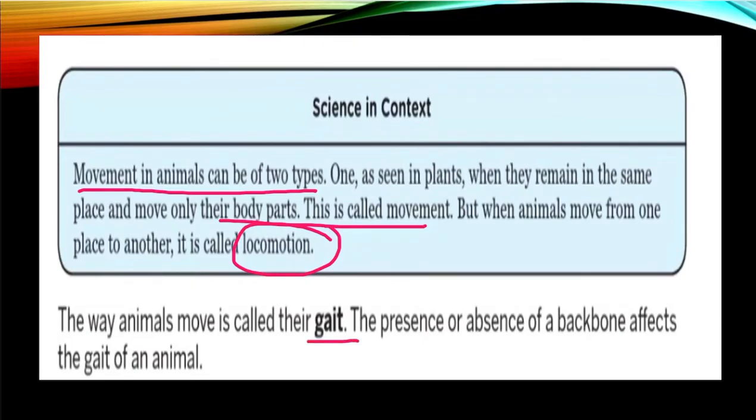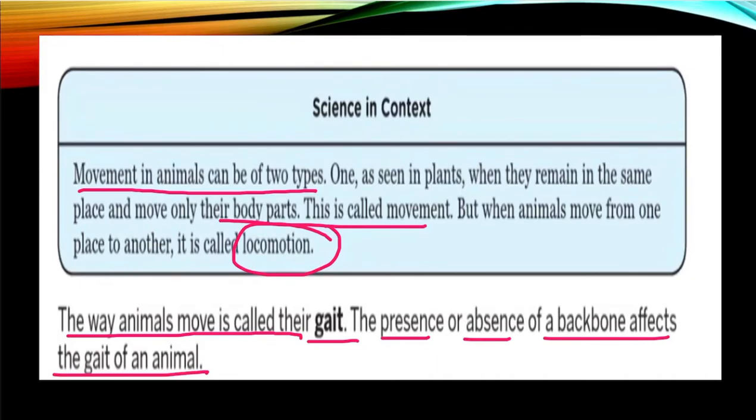The way animals move is called their gait. The presence or absence of a backbone affects the gait of an animal. If the backbone is present, it leads to movement in a different manner. Similarly, if the backbone is absent, it leads to movement in a different manner. You can just compare with yourself.